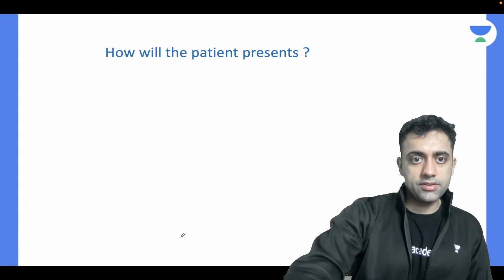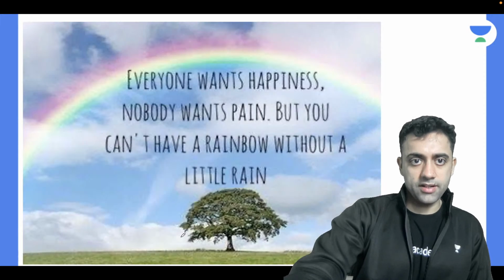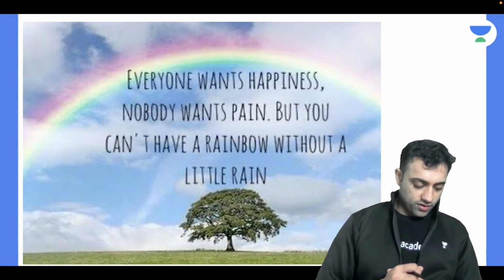So truncus arteriosus and this one, what you called Epstein anomaly, I'll talk about in the next class, because this class has already crossed 60 minutes. It's like 70 minutes are over for this class.